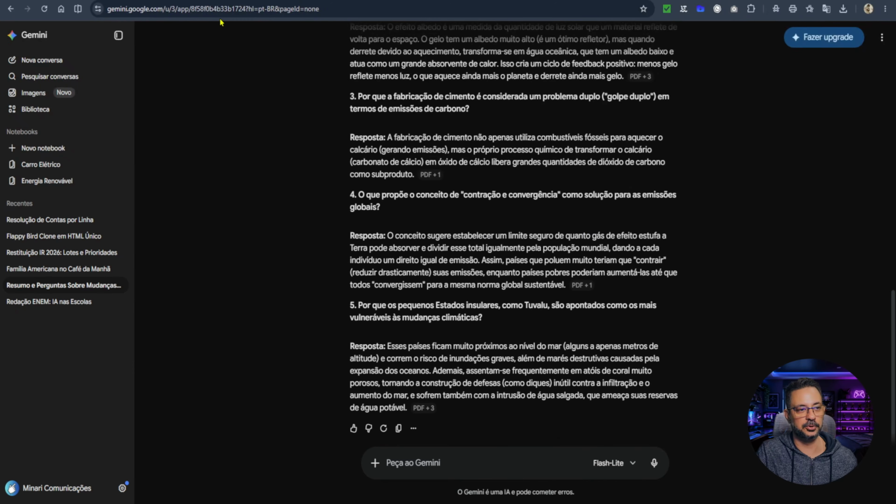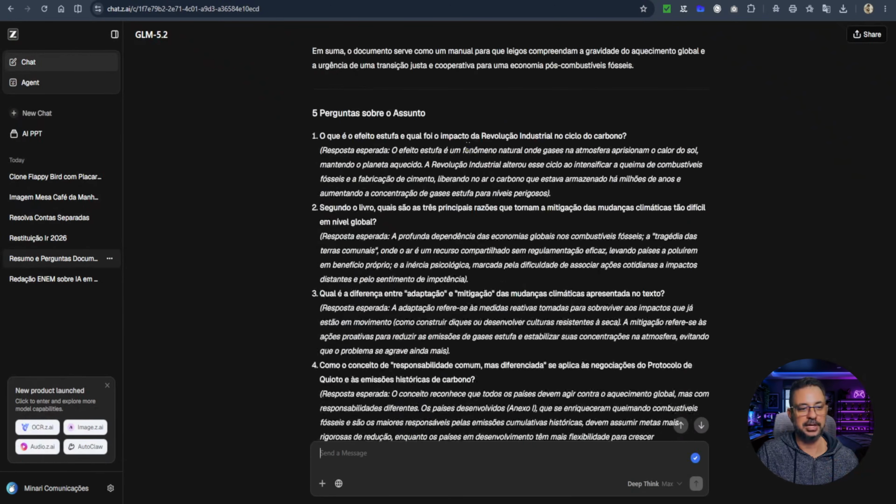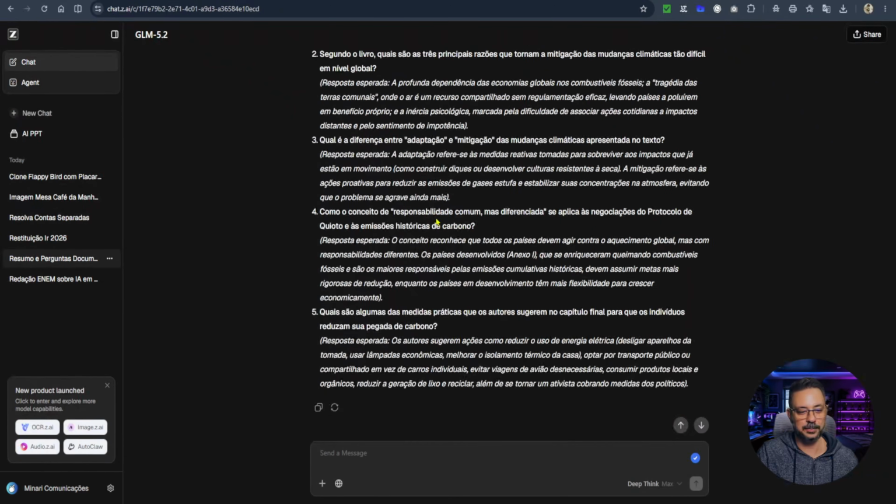Let's go to GLM 5.2, same PDF, same prompt. It provided the summary properly and at the end added the 5 questions with the answers, just like Gemini. So, the only one that didn't provide the answers was ChatGPT. Remember, I'm using the free versions of all these tools here.